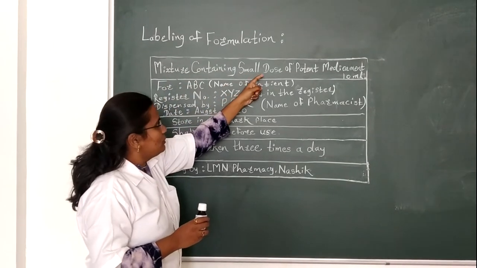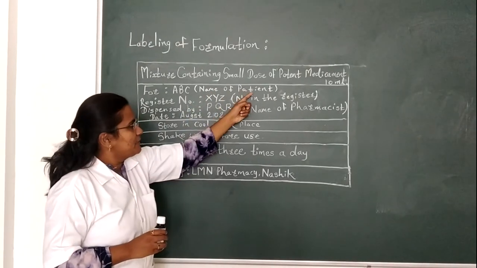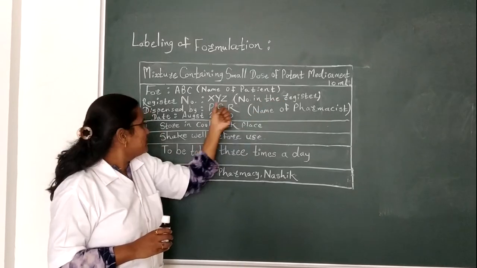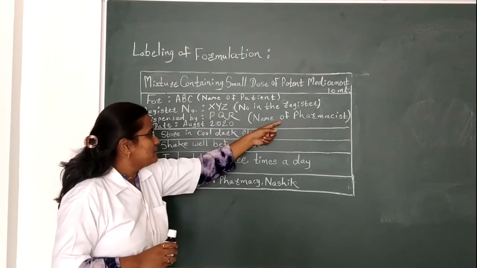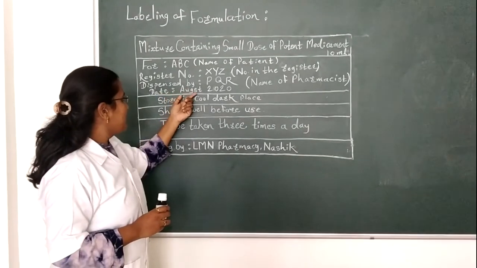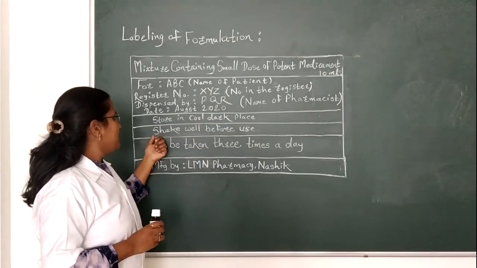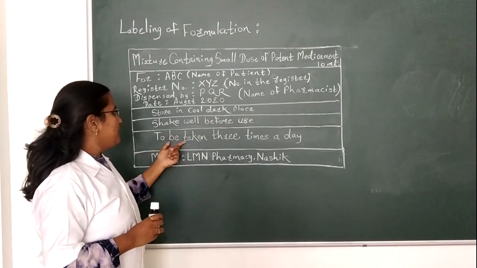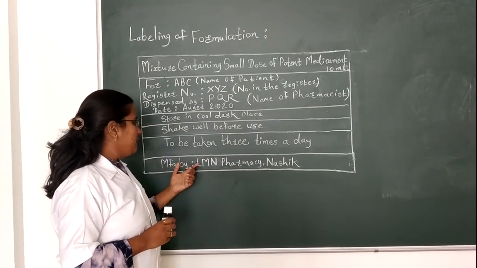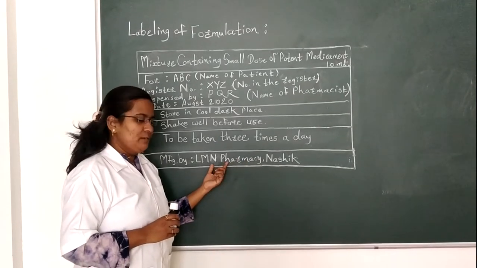Mixture containing small dose of potent medicament, 10 ml. For ABC, here one can write the name of the patient, register number XYZ, the number given in the register, dispensed by PQR, that is the name of the pharmacist who dispensed that formulation, date, manufacturing date August 2020, store in a cool and dark place, then shake well before use, and to be taken 3 times a day. Manufactured by Element Pharmacy, Nasik. Here one can write the name of the industry.